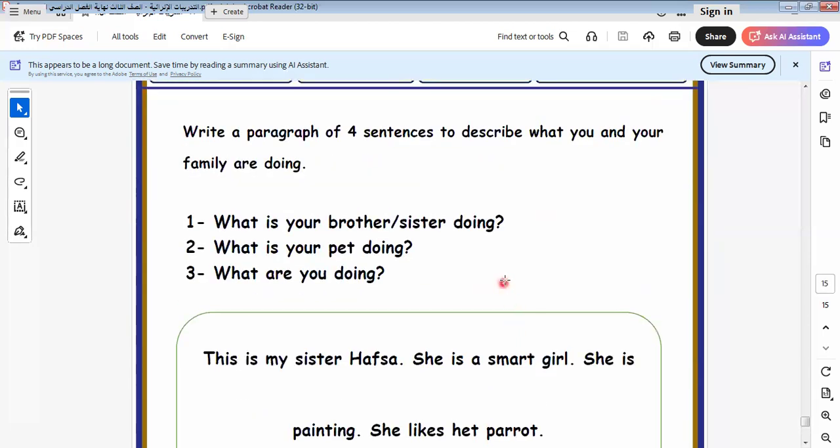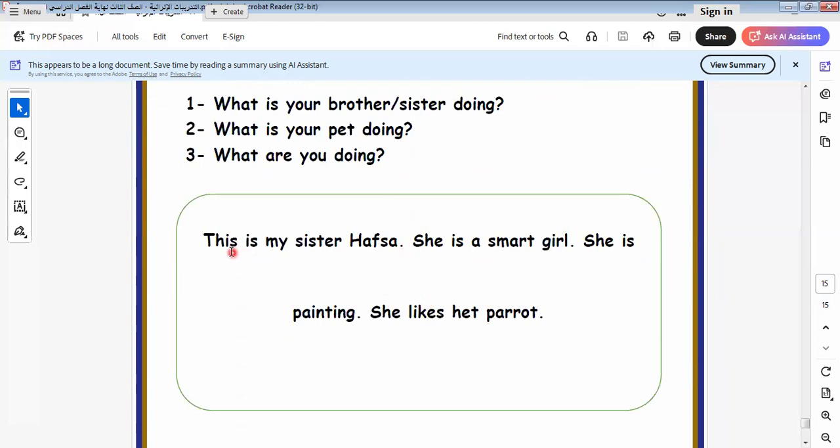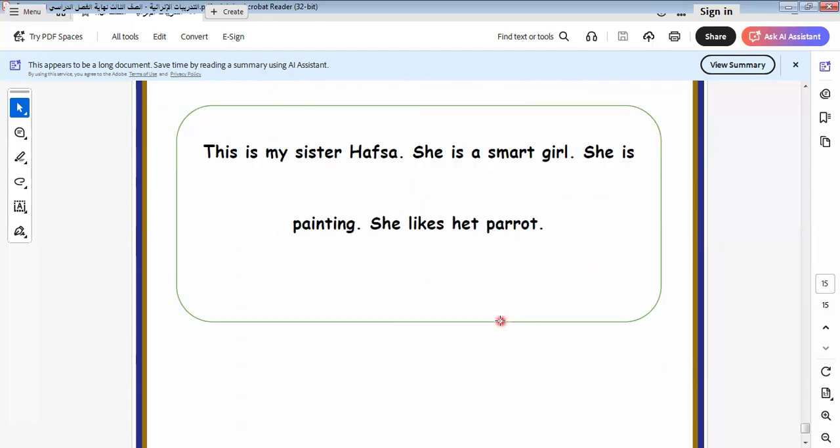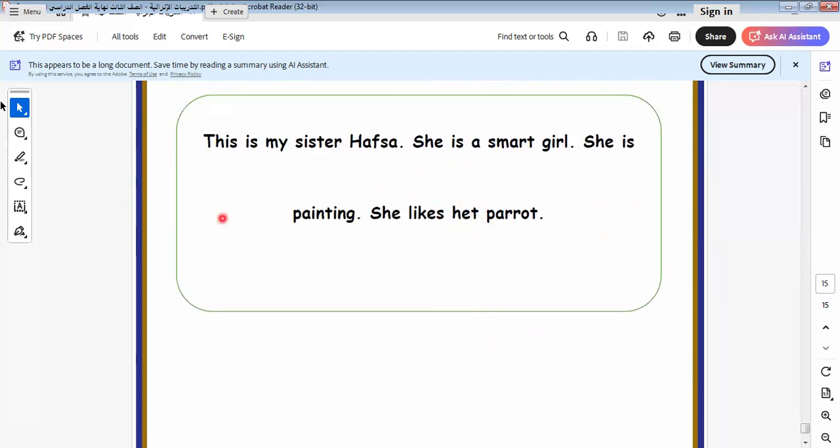Okay, here is another paragraph about what you and your family are doing, about the tasks that you and your family are doing. This is my sister Hafsa. She's a smart girl. She is painting. She likes hit parrot. Sorry, not hit, it should be hair parrot. She likes hair parrot. We have a mistake here. So here, this is my sister Hafsa. She's a smart girl. She's painting. She likes hair parrot.